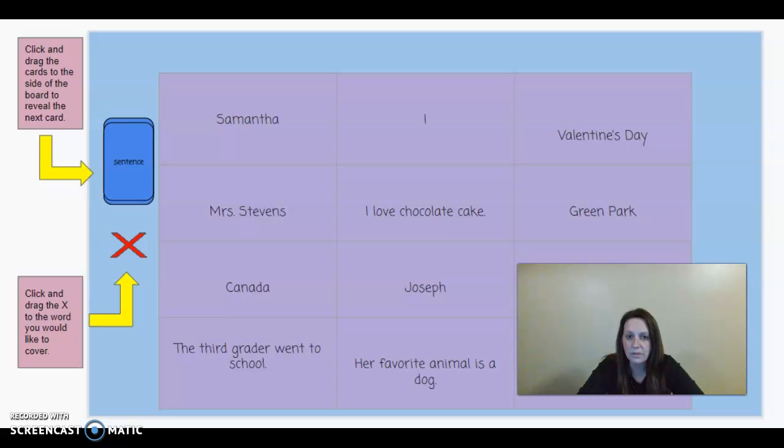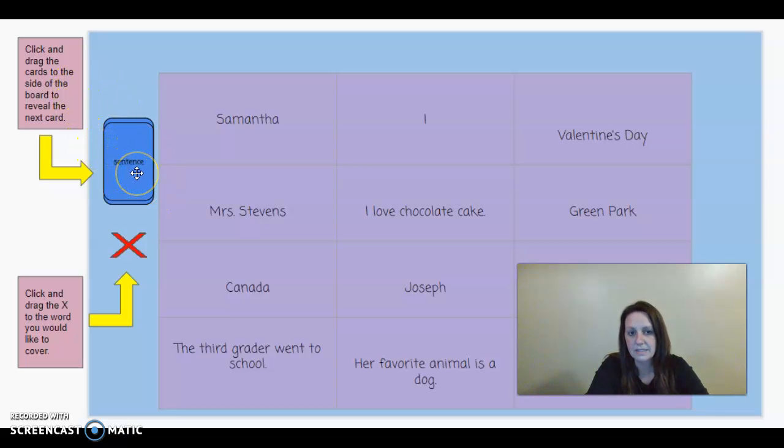Today you are going to play a game, either all by yourself or with a partner. That depends on what your teacher would like for you to do. After you make a copy of this, you are going to either play it twice if you're doing it by yourself, or you will have one card and your partner will have another card. And it says click and drag the cards to the side of the board to reveal the next card.